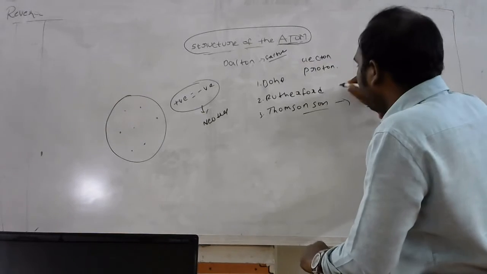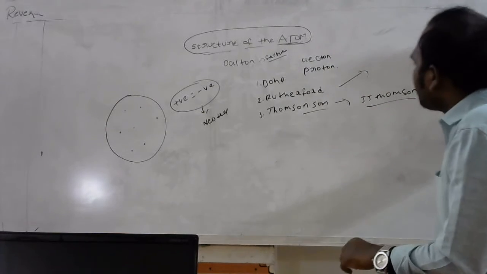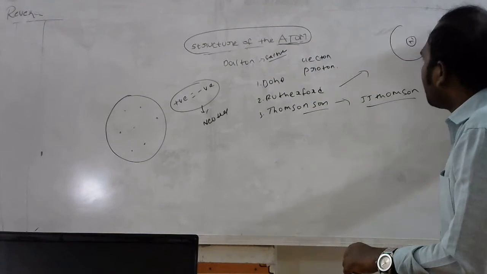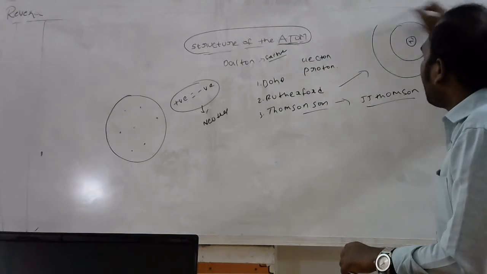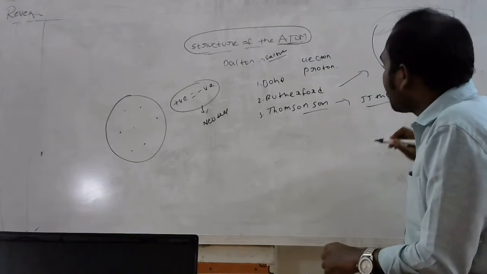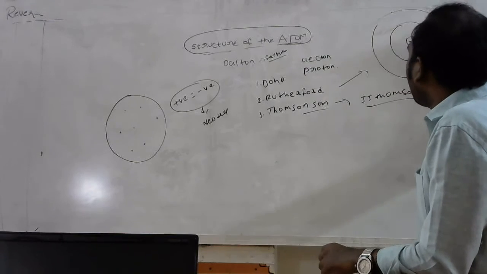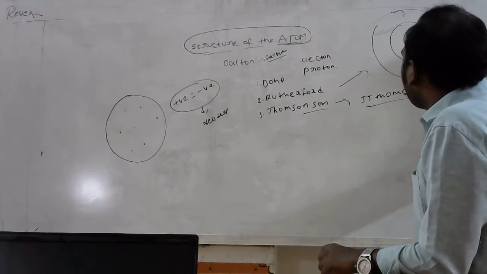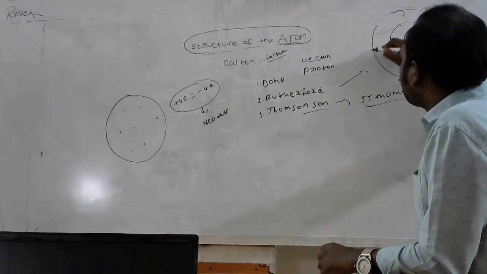Coming to Rutherford, he assumed a nucleus. Around that nucleus, he found some orbits or some shells. In the shells, a few electrons are revolving like this.